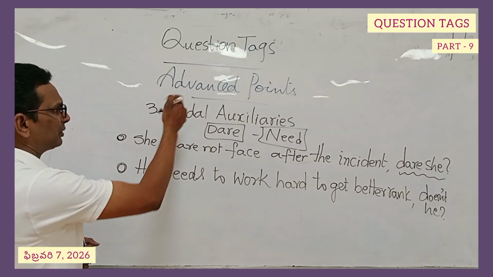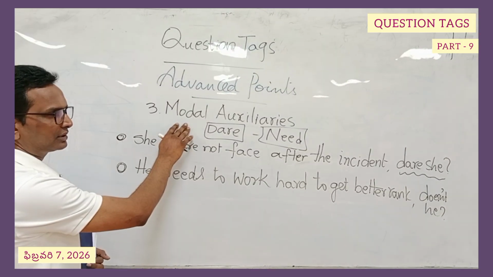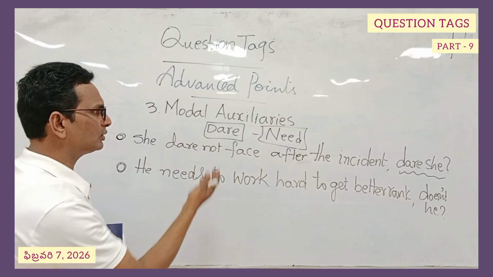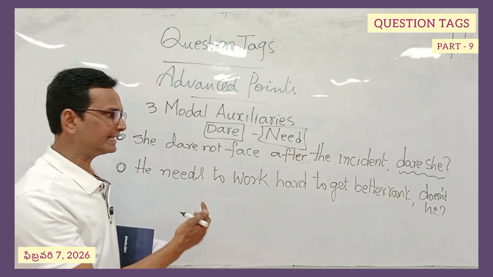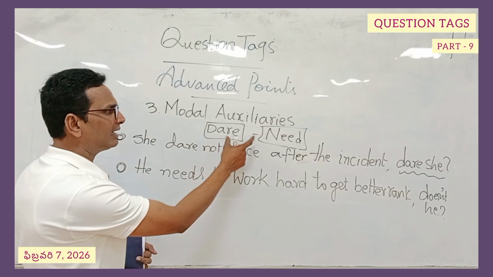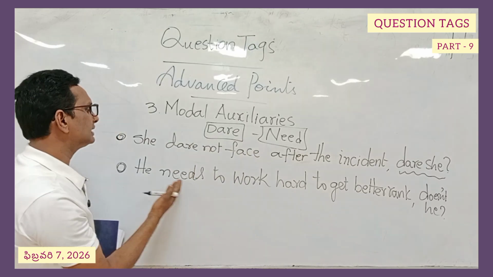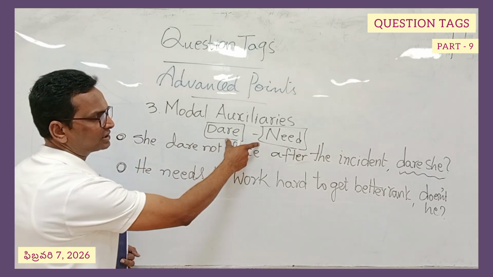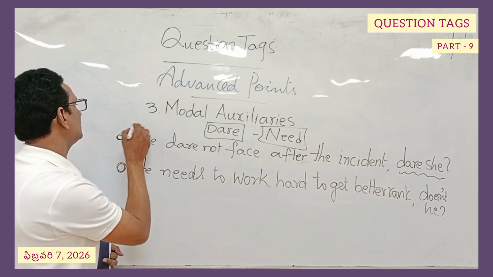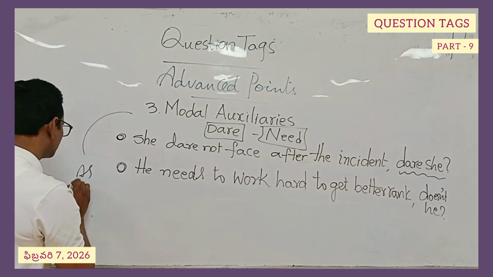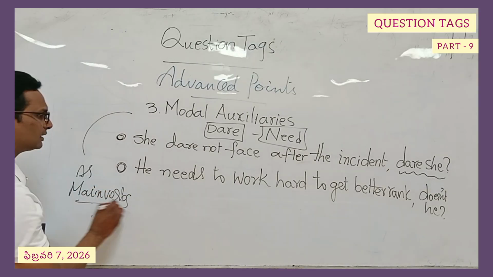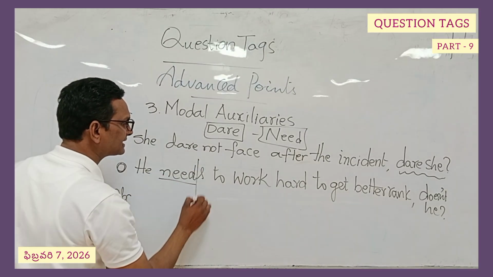Question tags advanced points. Third aspect, modal auxiliaries. When we have so many modal auxiliaries, only two have been discussed and are present in this text: dare and need. If these words, these auxiliary verbs, are used as main verbs, there will be modification. Need plus s.